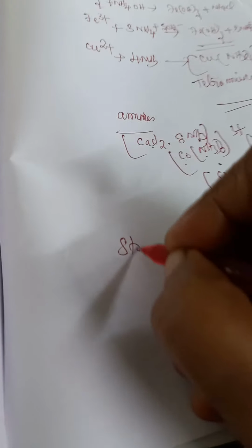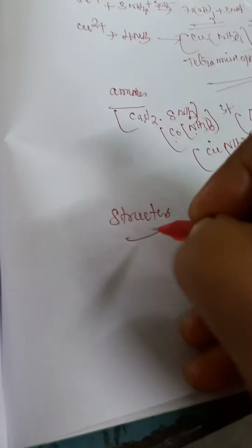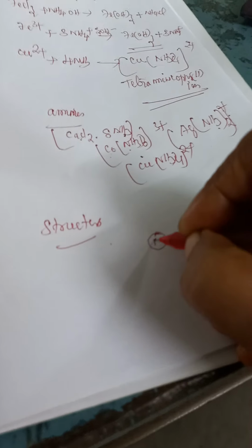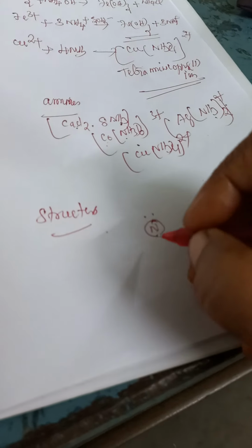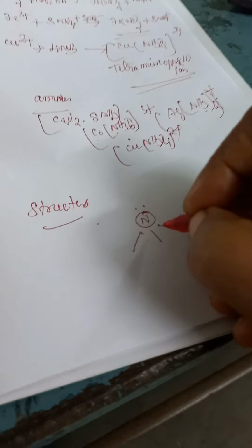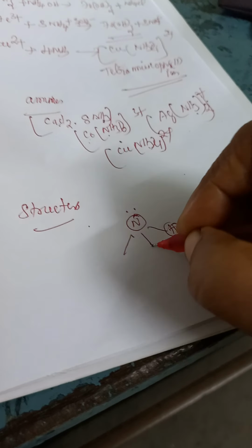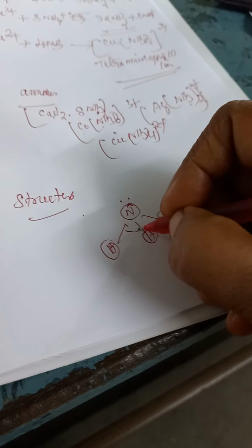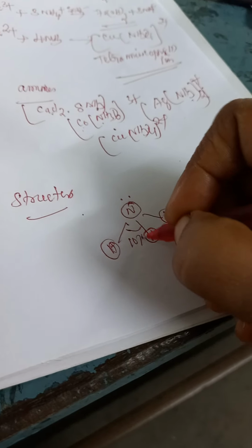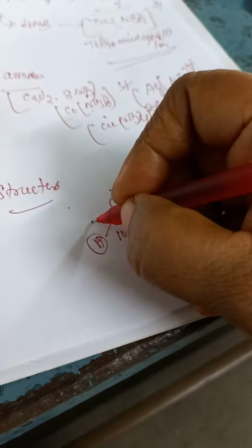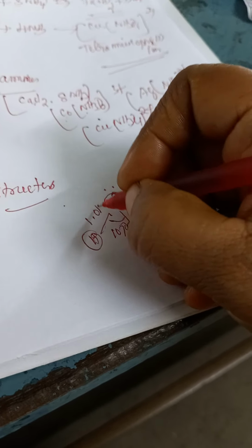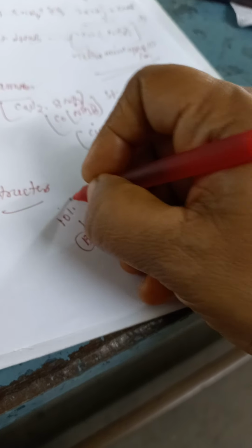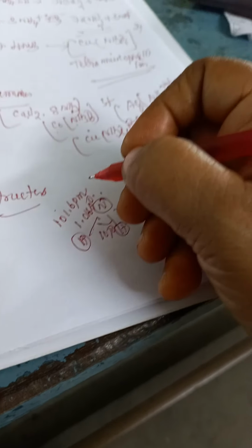Next, structure of ammonia. In the ammonia molecule, nitrogen has one lone pair and is bonded to 3 hydrogen atoms. The bond angle is 107 degrees. The bond distance is 1.016 Angstrom, which is 101.6 picometer.